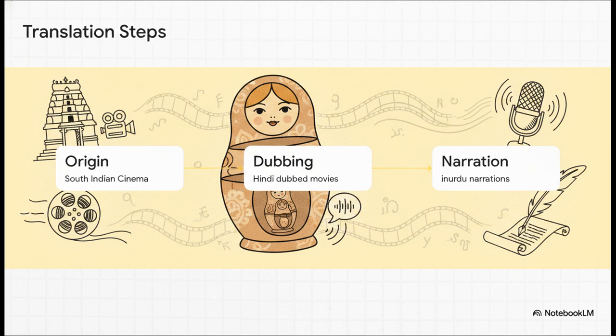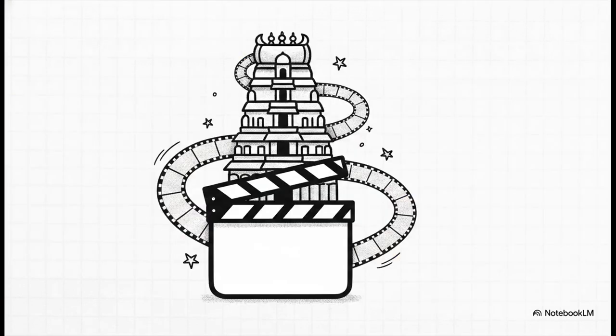Step 1, the South Indian cinema source material. Step 2 is a layer of Hindi dubbing. And step 3 is that final coat of paint, the Urdu narration. Let's peel these back. We begin right at the very first word of the pipeline, South. This is ground zero. The user is specifically asking for a raw cinematic product originating from South Indian cinema.